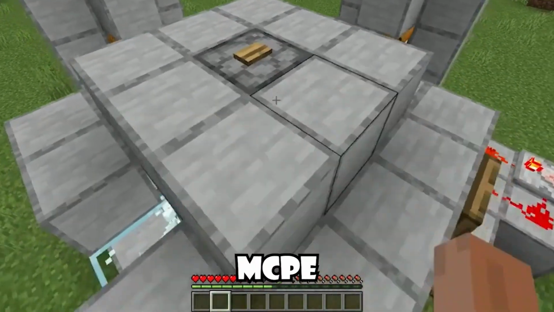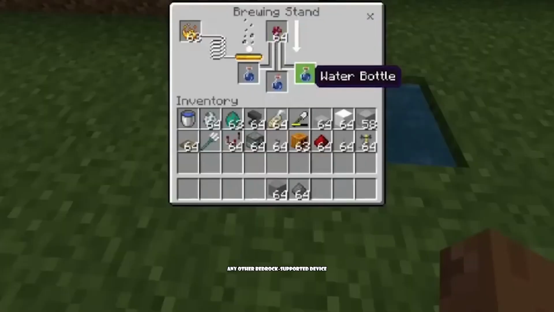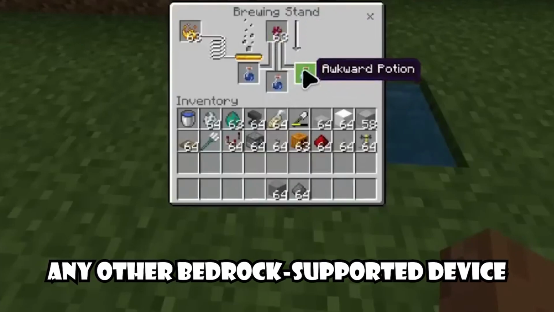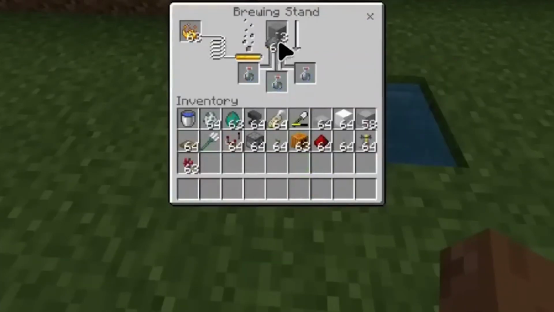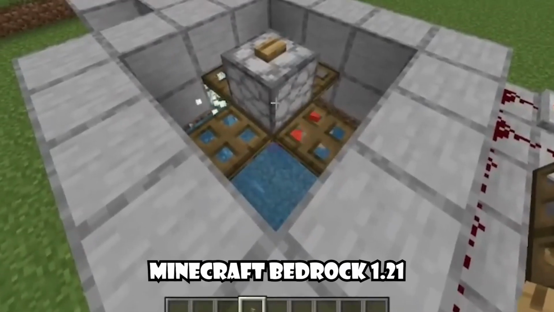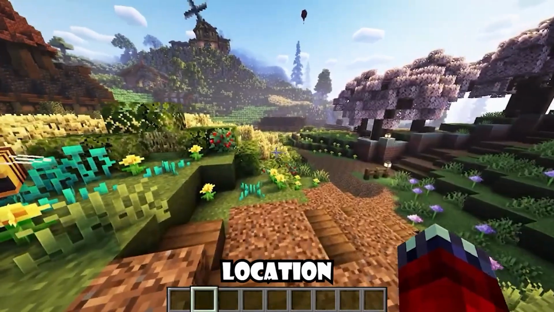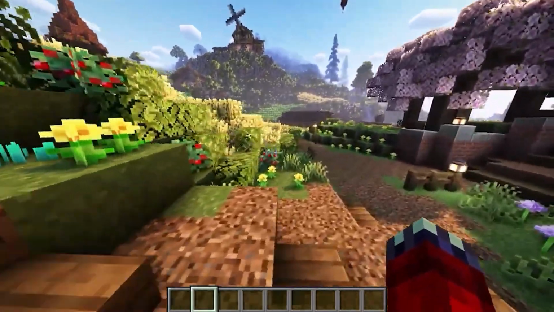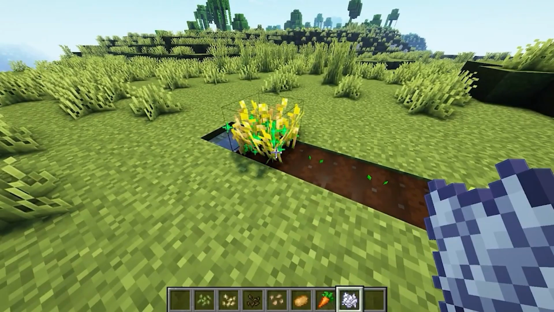And if you're playing on MCPE, Xbox, PS, Switch, or any other Bedrock supported device, this farm is for you. Now, grab your materials, because we're about to build the most overpowered XP farm in Minecraft Bedrock 1.21. First things first, location is everything when it comes to an XP farm, because silverfish will only spawn in specific areas.